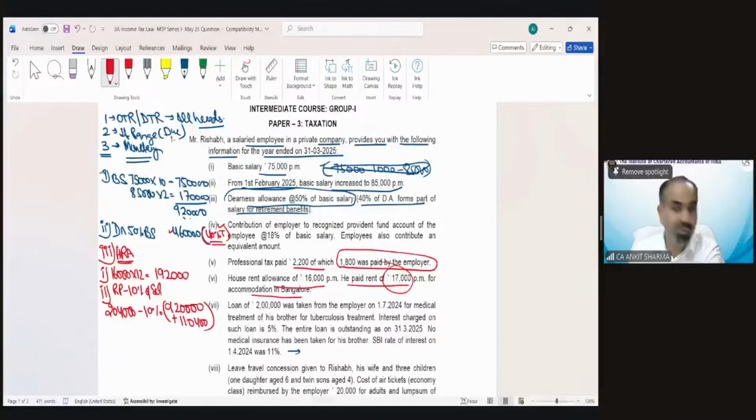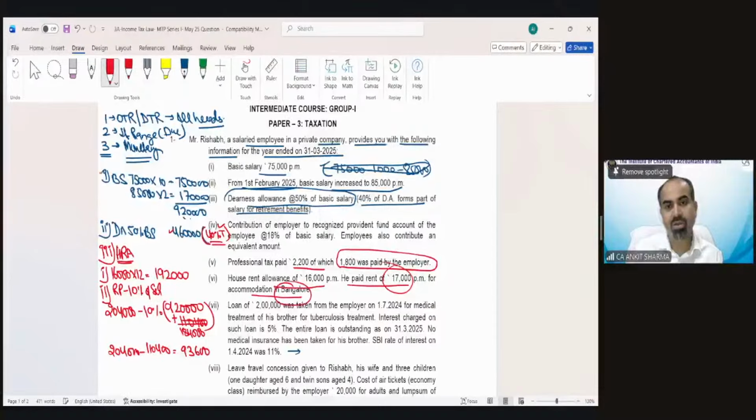And after that, you will see we will have 9,20,000 plus 1,84,000, which is 11,04,000. The 10% would be 1,10,400. So rent paid minus 10% of salary, that would be 93,600.